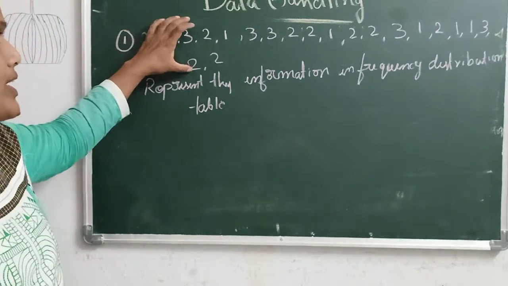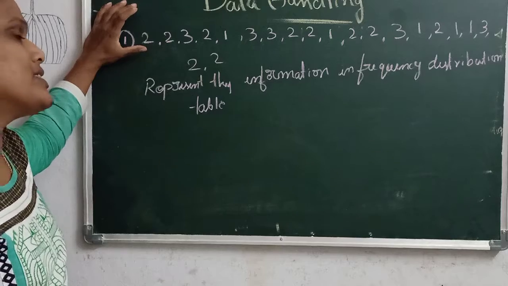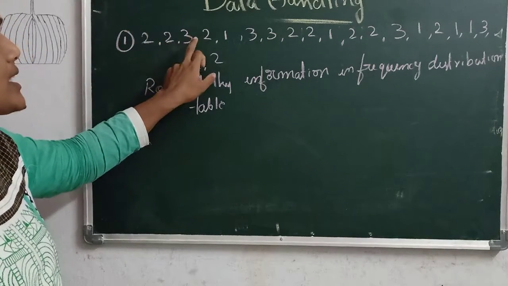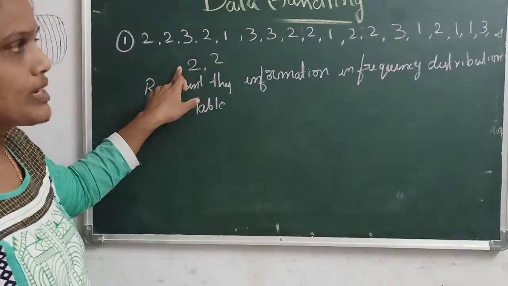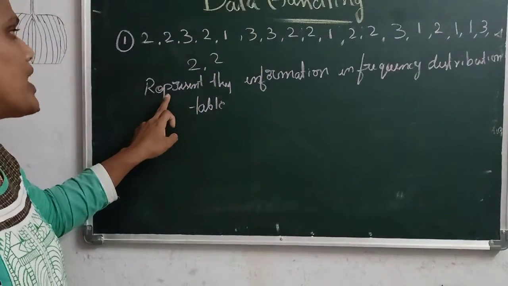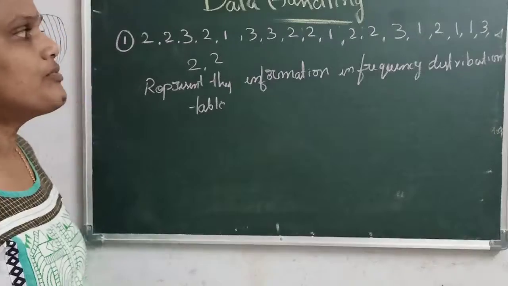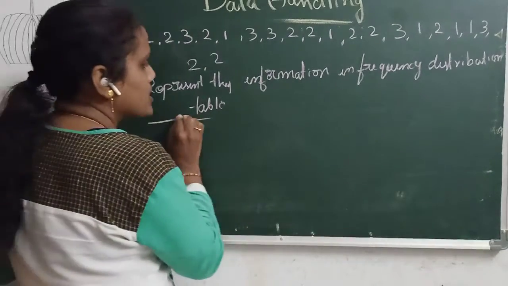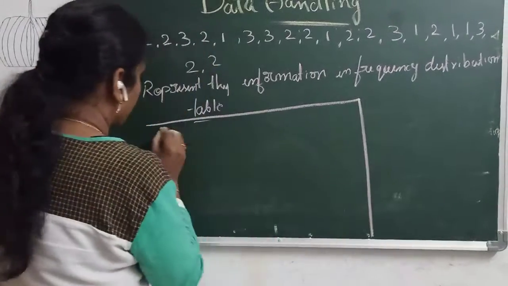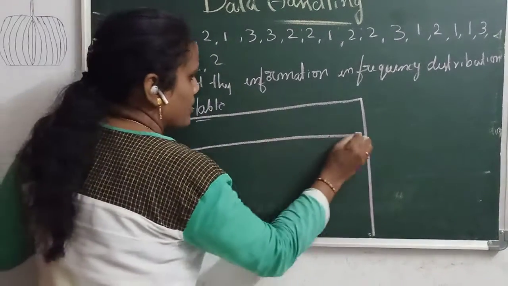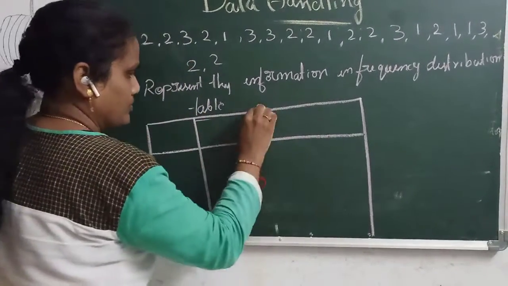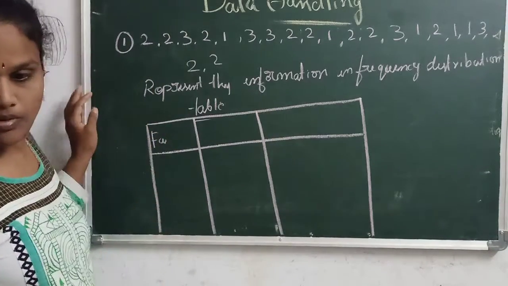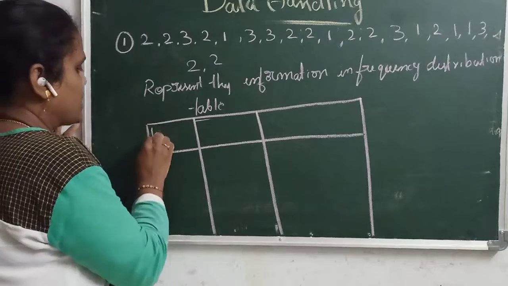This data is given: 20 families having children. One family having 2 children, 3 children, like this 20 numbers are given. 20 families' data is given. Represent this information in a frequency distribution table. We have to represent it in tabular form. So see. Okay, families, number of children.